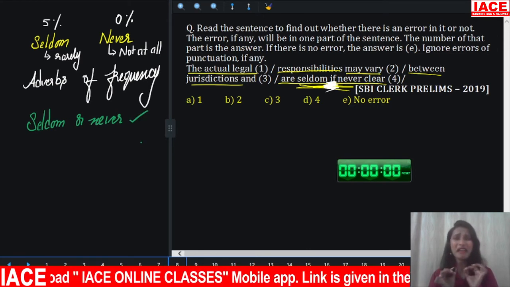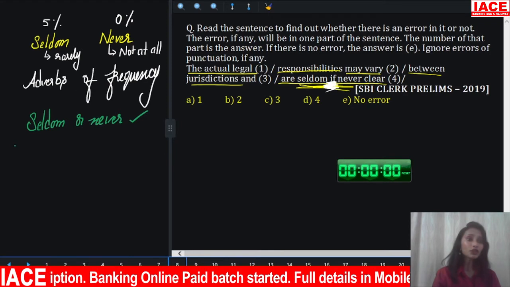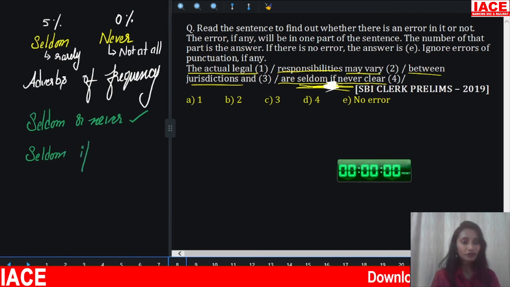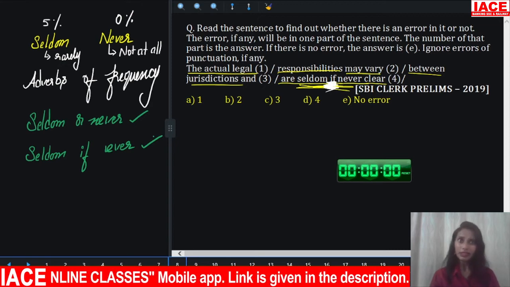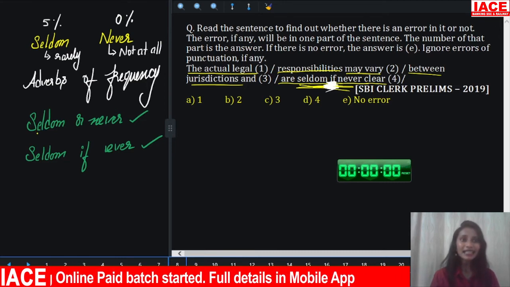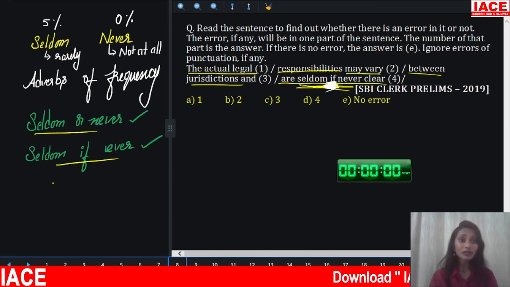Seldom or never, that means very rare or not at all. Correct. You can also use it like this: seldom, if ever. Seldom, if ever. This is also correct. But what is the meaning? Which one is correct and when to use what? Seldom or never, I told you when we use it: either very rarely or not at all. Seldom, if ever also gives the meaning of very rarely.